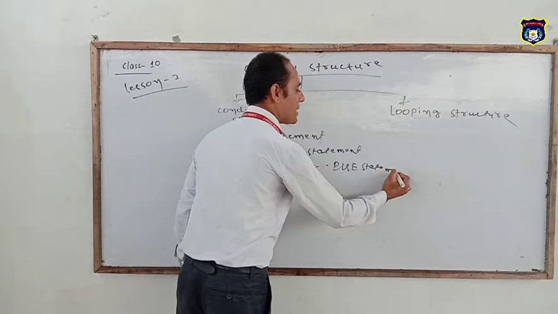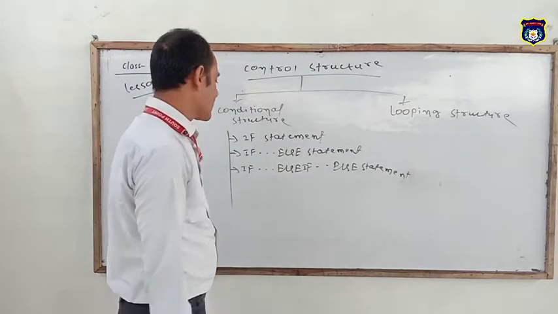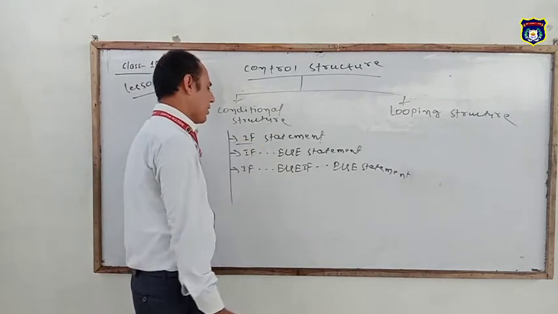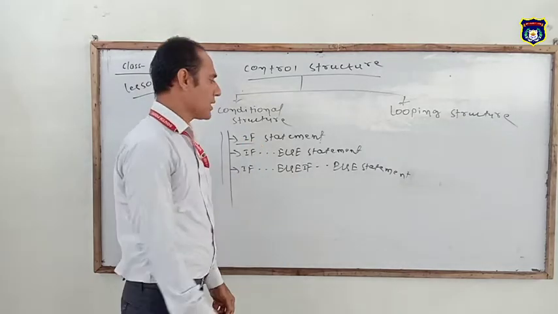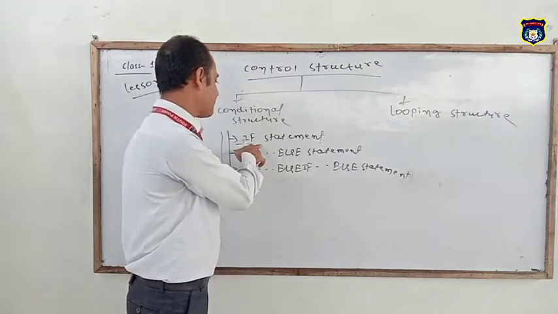Different types of statements are included in the conditional structure. Especially the if statement, all these statements follow a condition. It is called a single condition statement, which follows a single condition.